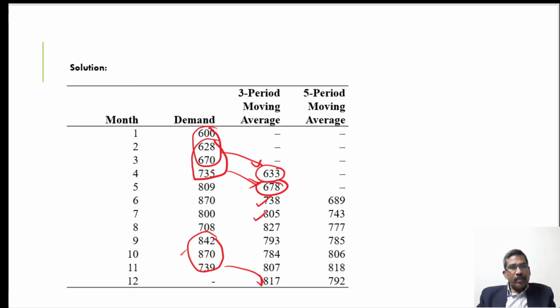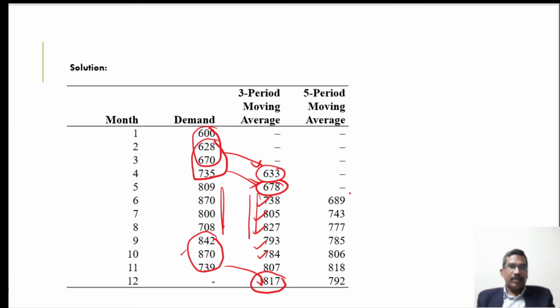We calculate the forecast values in the past also, so that we can compare them with the actual demand and find the forecast error in terms of the mean absolute deviation, the mean square error, the percentage error, or the standard deviation. So we can say that the demand for the 12th month is 817 plus or minus this amount, where plus or minus shows the standard deviation.